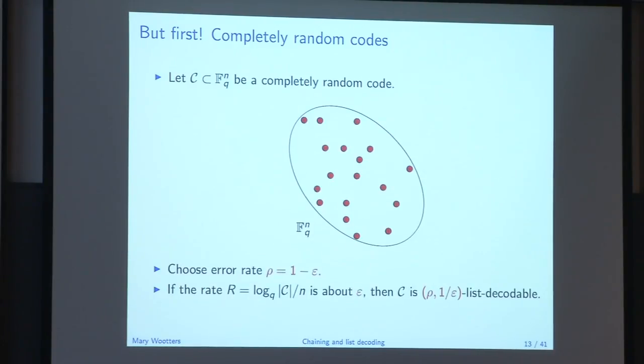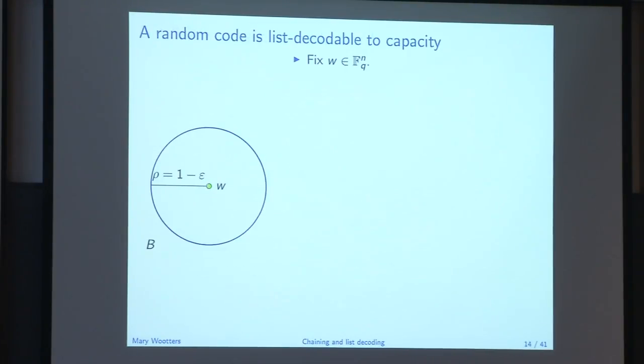Yeah, it's a really good question. OK, so let me prove this to you, or at least sketch the proof. So here's the picture, right? We want every single ball of radius rho that I plot down here to have not more than, say, a constant number, 1 over epsilon of code words in it. OK, so let me prove this for you.